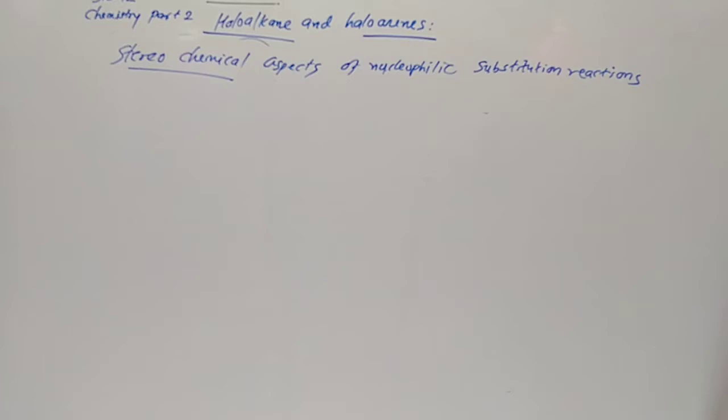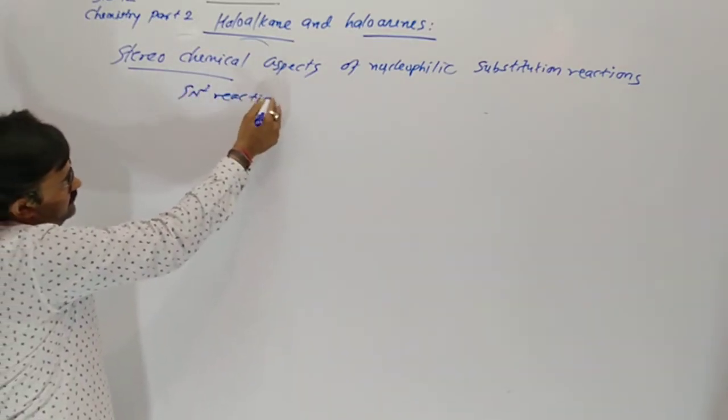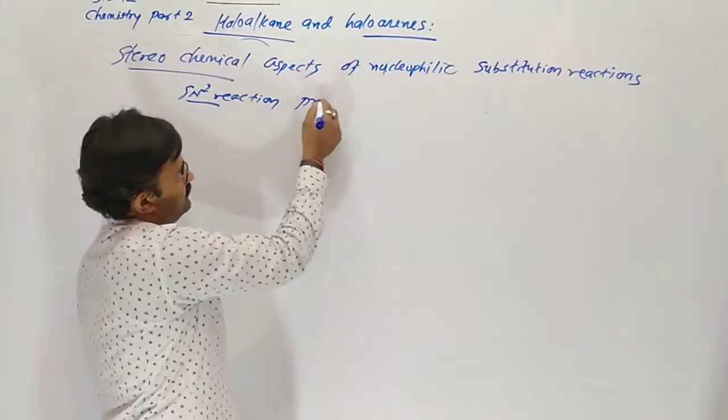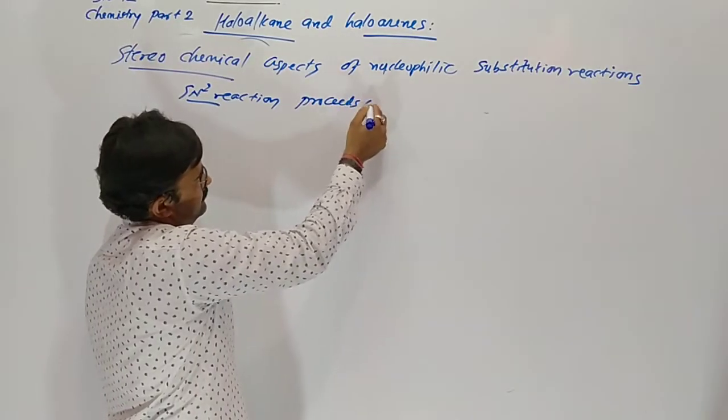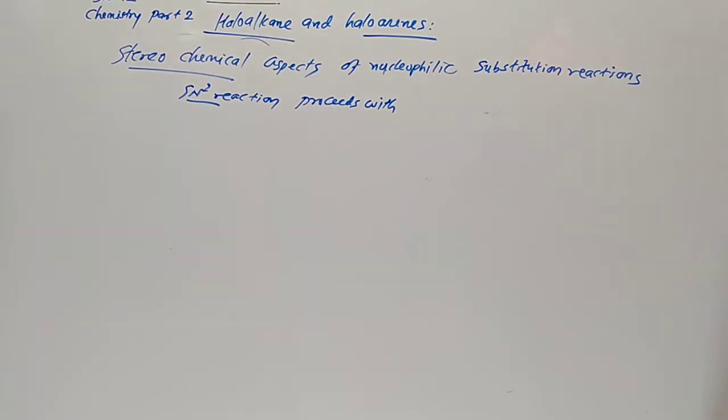In order to understand this concept, the SN2 reaction proceeds with complete stereochemical inversion.